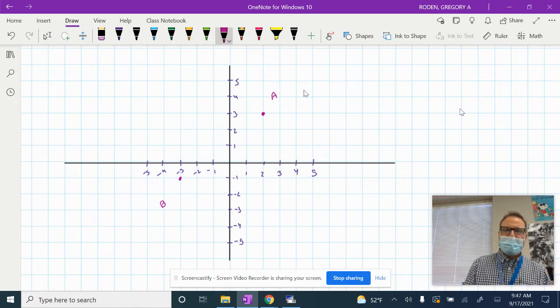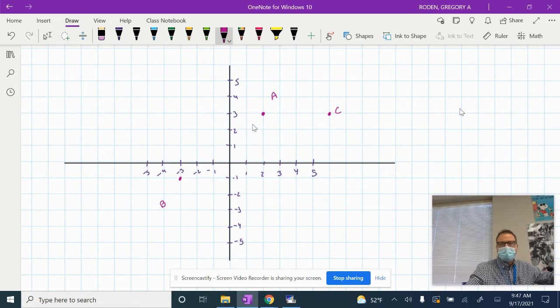Now, let's say I have a point over here like C. We'll just use C. So if I want to find the distance between A and C, guys, all you have to do is just count the graph paper lines. 1, 2, 3, 4, right? So the distance between A and C is 4. But you can't do that with A and B because they're diagonal from each other. You guys see that? They're not vertical or horizontal. So it's really easy to find distance if 2 points are vertical or horizontal from each other. It's not as easy to find distance if they're diagonal from each other.